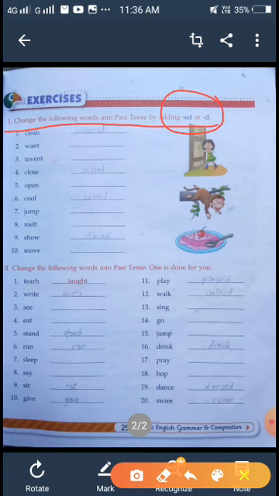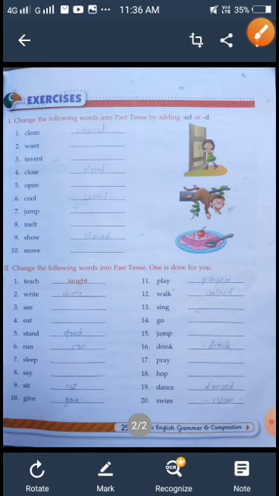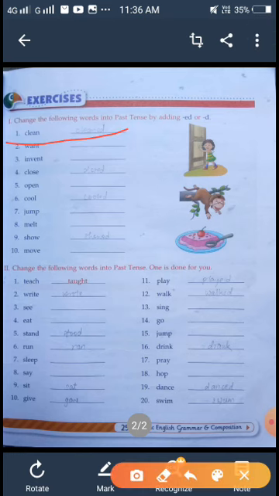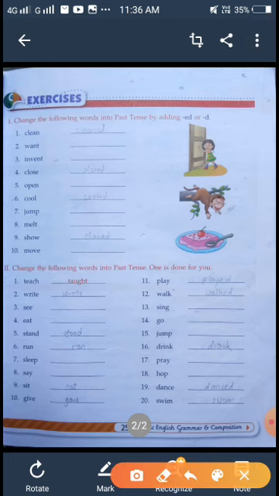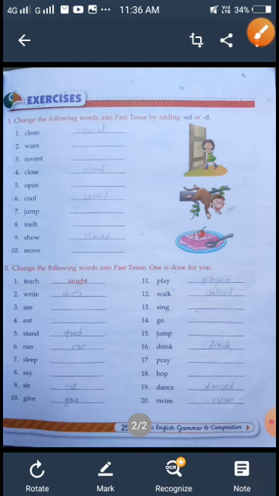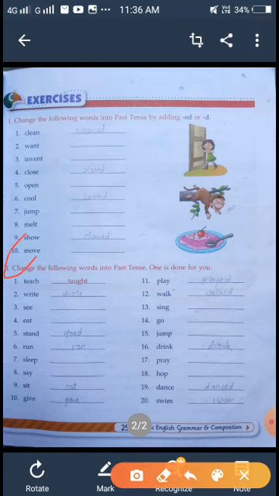Some are done here. Number 1, clean, cleaned, adding ed. Then want, not written, invent, not written, close, closed. Then cool, cooled. Then show, showed. The ones which have not been done, you will do by yourself. Then come to the next. Change the word into past. 1 is done for you. Here there is nothing to add, you just find out the past word.